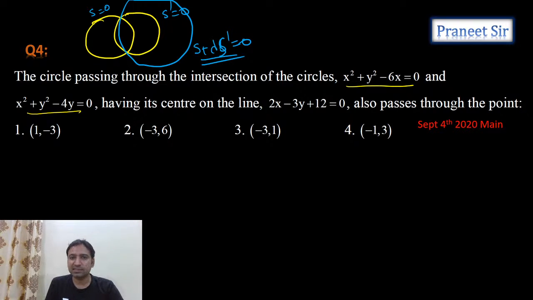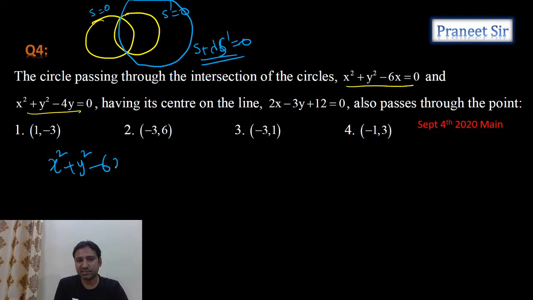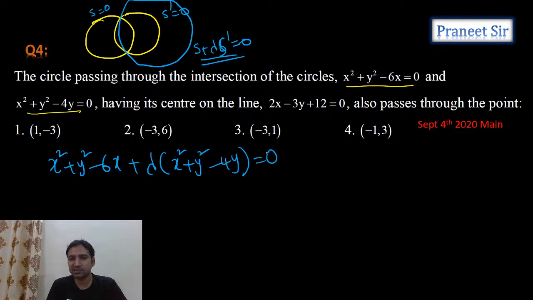So in that case, can I calculate the required circle equation as x square plus y square minus 6x plus lambda into x square plus y square minus 4y equals 0? Can I say it like this? This is a required circle and the center of this circle should lie on this given line. So can I calculate the center of this given circle?